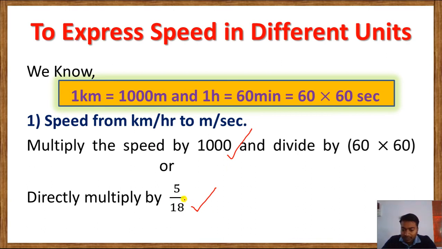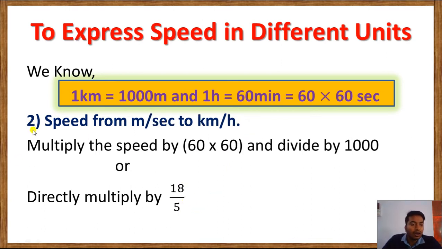The same way, how to convert speed from meter per second to kilometer per hour. Here we multiply the speed by 60 into 60 and divide by 1000, or we multiply directly by 18 by 5.